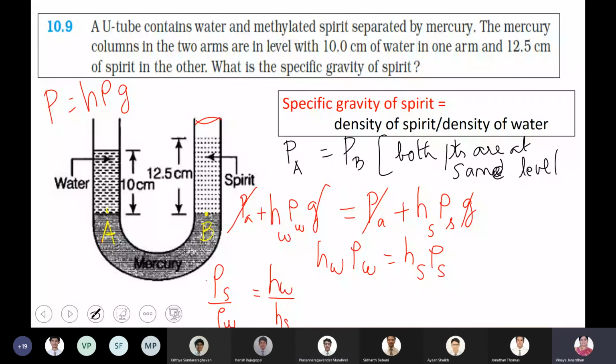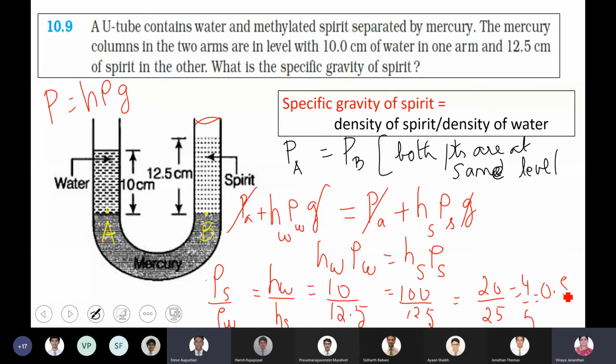Is what we are doing correct? Yes, ma'am. So what is the height? 100 by 125, so it will be 20 by... Ma'am, it's 4 by 0.8. That's it, the ratio.